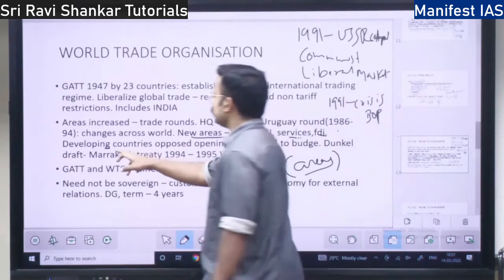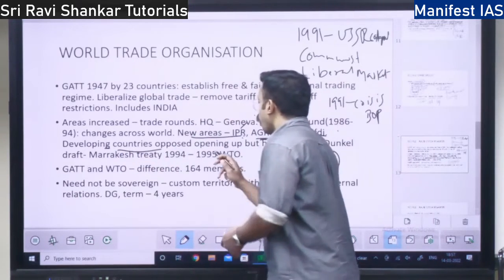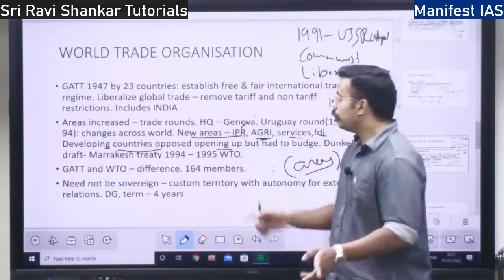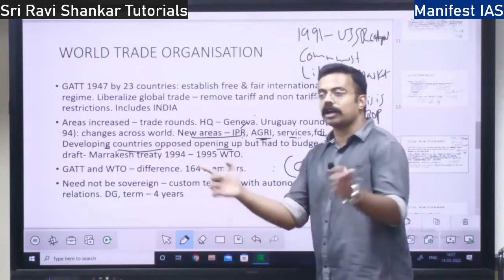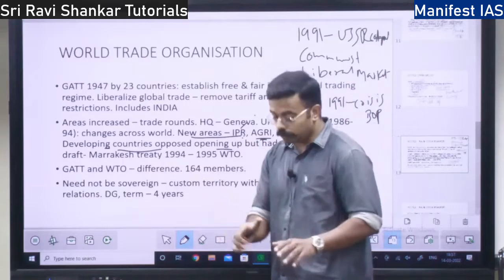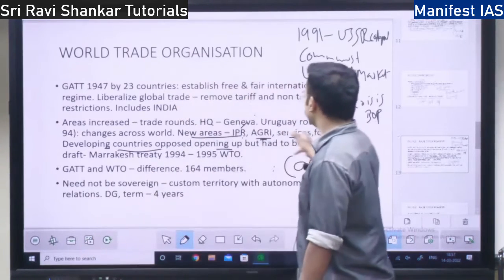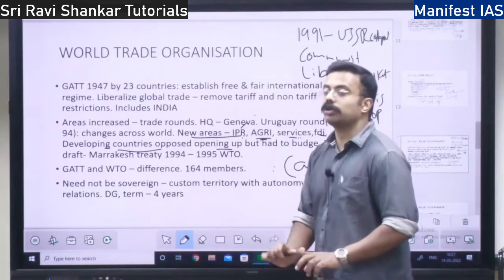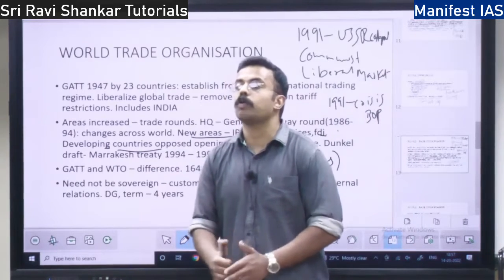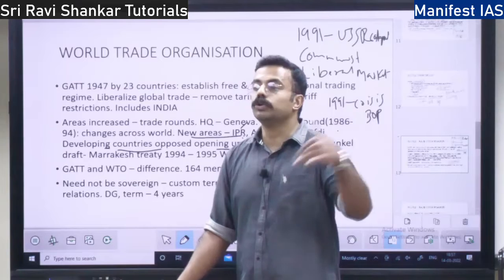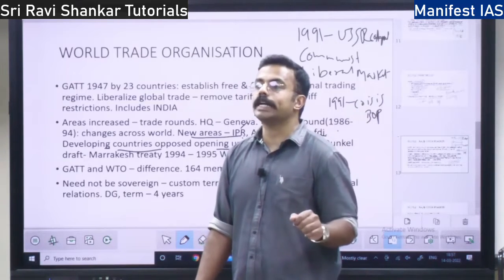So developing countries including India opposed opening up. They did not want to open up the trade discussions to these areas. Also, they did not want to open up their economies to the free flow of foreign trade.